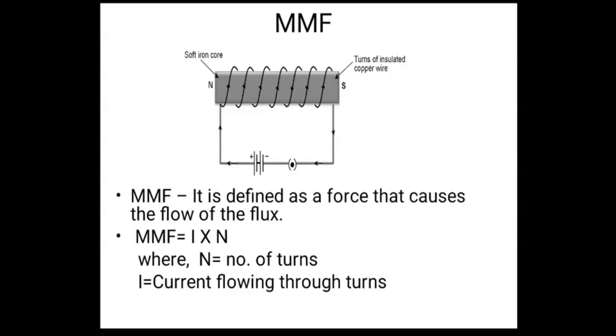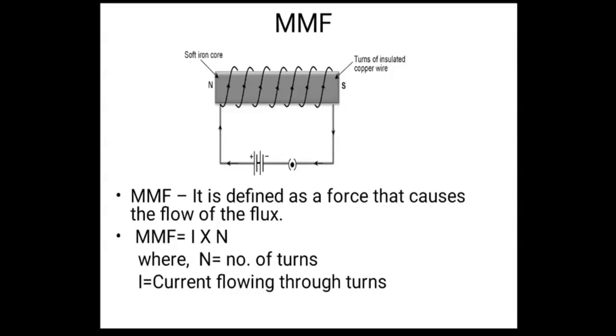So you can say that as in the electric circuit there is an EMF, and in a magnetic circuit there is an MMF. In an electric circuit there is a current, in the magnetic circuit there is a flux, right? So this is one and the same.